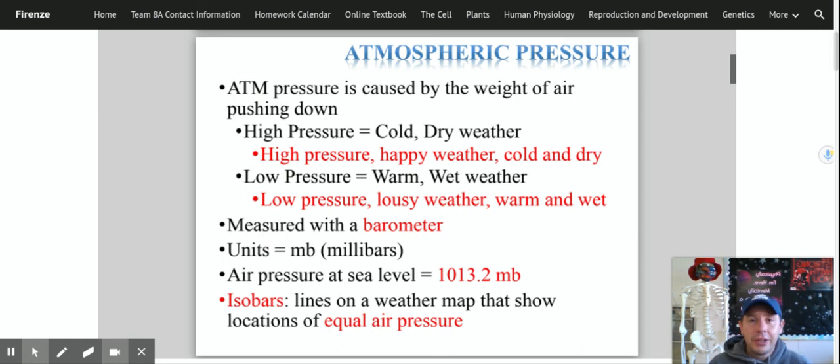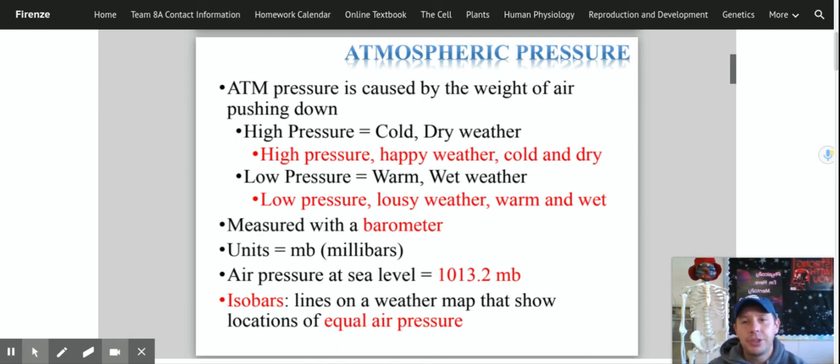If we see a big L, kind of like in New Jersey, we know that lousy weather, probably stormy weather, is going to be coming our direction very soon. So high pressure, happy weather, cold and dry. Low pressure, lousy weather, warm and wet. That involves the amount of air in the area. The more air in the area, the less water. The less air in the area, the more water that has to be filled in there to make up for the lost space.